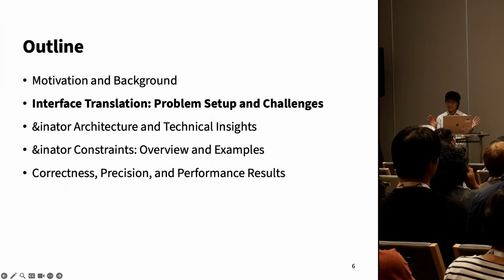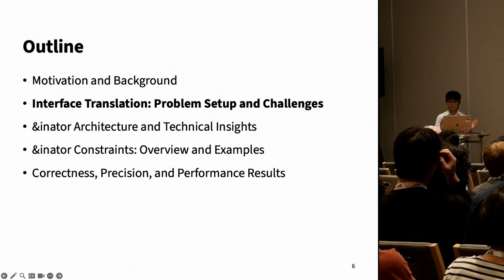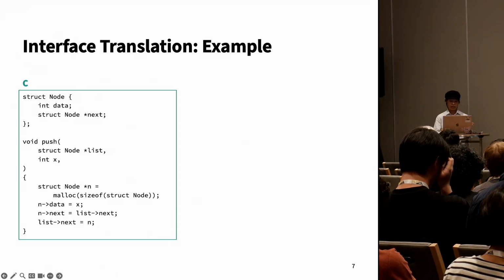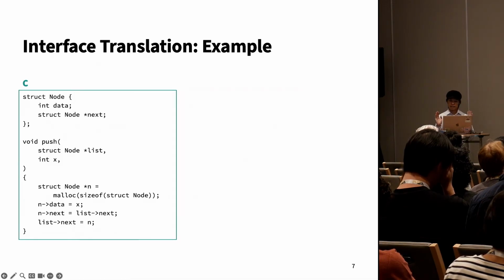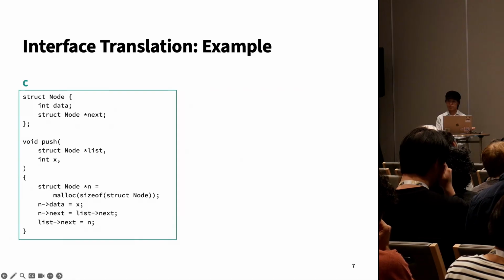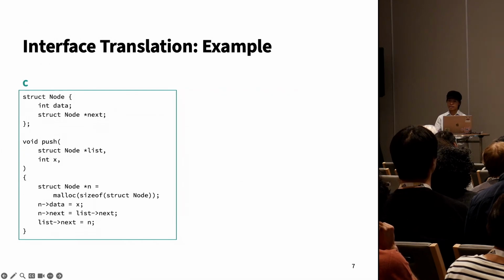So what exactly is the translation problem that Refinator solves? To understand that, we'll look at some of the challenges of translating a C program into Rust. As an example, let's consider this linked list program, something famously difficult to implement in Rust. This consists of two top-level declarations: one struct, which is a linked list node, and one function, push, which takes in an integer and a pointer to node, and pushes into the beginning of the linked list after a dummy node.